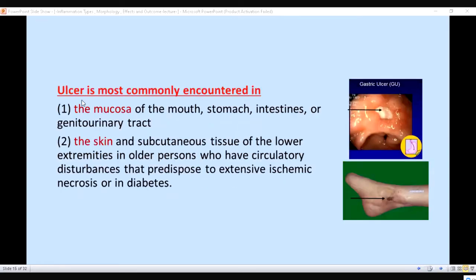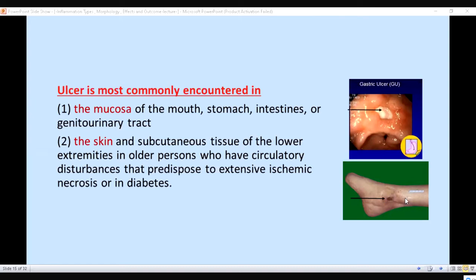Now, ulcer is most commonly seen, for example, in the mucosa of the mouth. This is mouth ulcer. This is gastric ulcer, this is the stomach. Here it is good, but here the epithelial lining is not good. It is broken, so we call it gastric ulcer. Similarly, ulcer can also be on the foot.